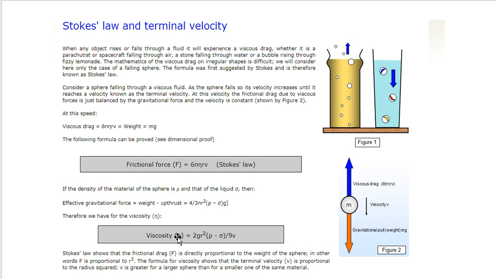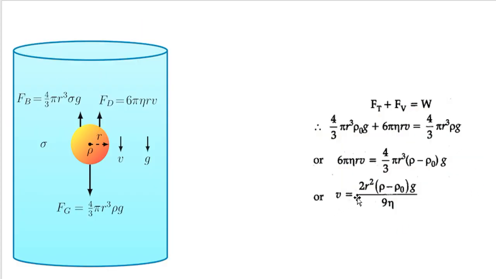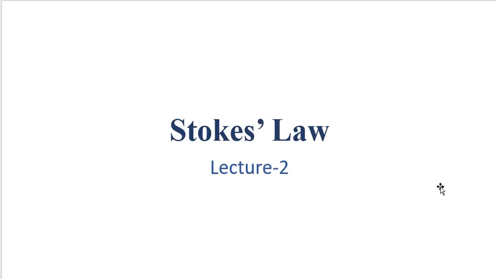Just eta and V have been interchanged. If we take eta here, then V will be here. So eta is equal to 2 r square, rho minus rho naught, g by 9 V. This is the formula.